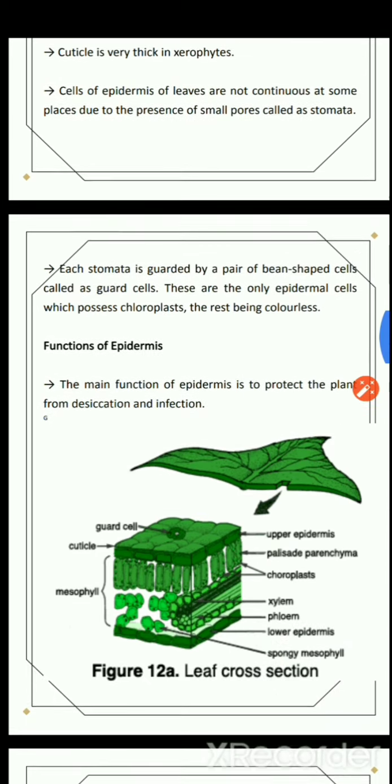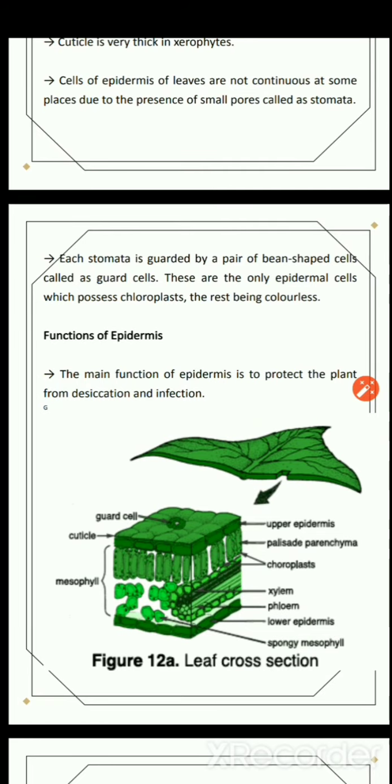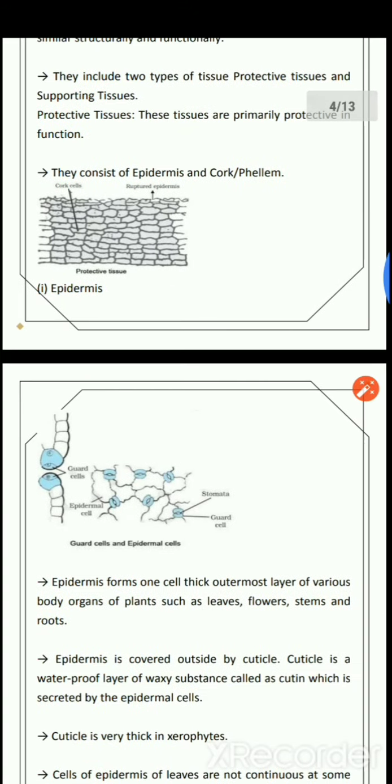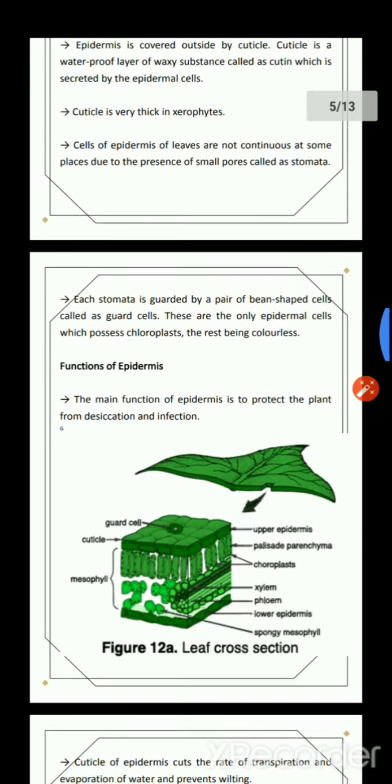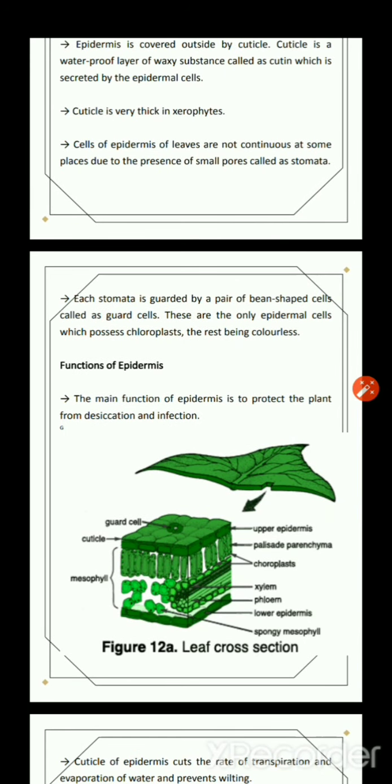Now the cells of the epidermis of leaves are not continuous at some places, due to the presence of small pores known as stomata. As you can see here bacha, these are stomata and epidermal cells, and they are disturbed by the presence of some pores which are known as stomata. These stomata are guarded by a pair of kidney bean shaped cells known as guard cells, and these are the only epidermal cells which possess chloroplast, and the rest are colorless.